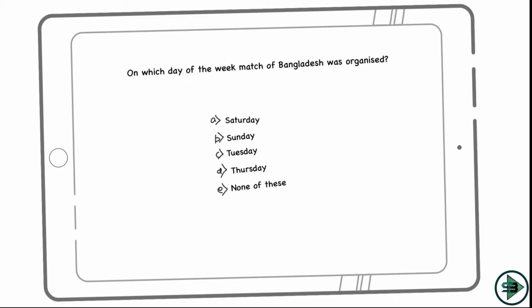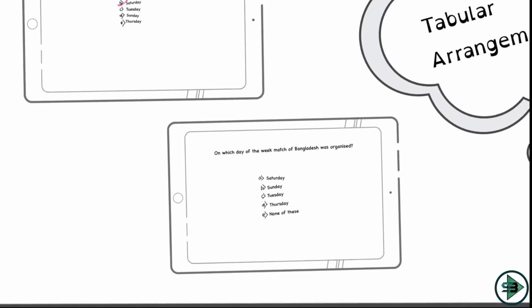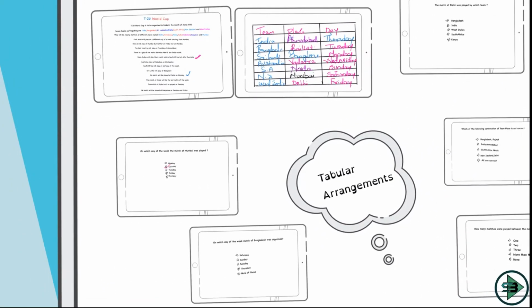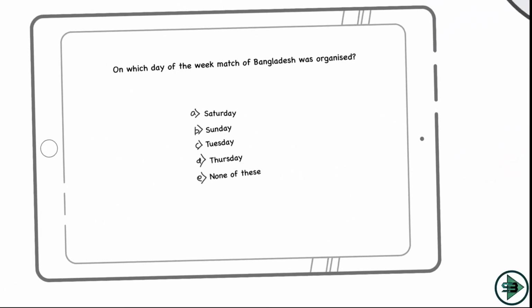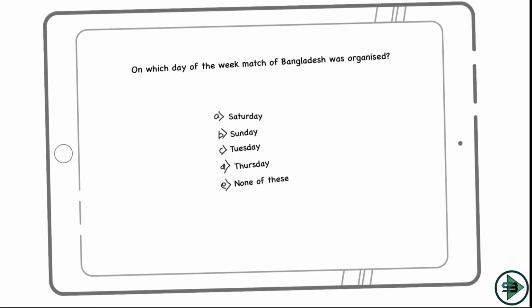Let's see the next question, which is: on which day of the week was the match of Bangladesh organized? So on which day did Bangladesh play the match? Let's come to this. Bangladesh played the match on Tuesday at Rajkot. So I'll see if I have an option of Tuesday. Yes, option number C, Tuesday, on which Bangladesh played their match.